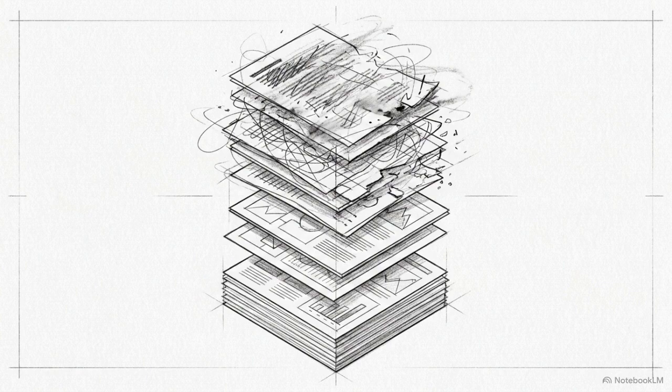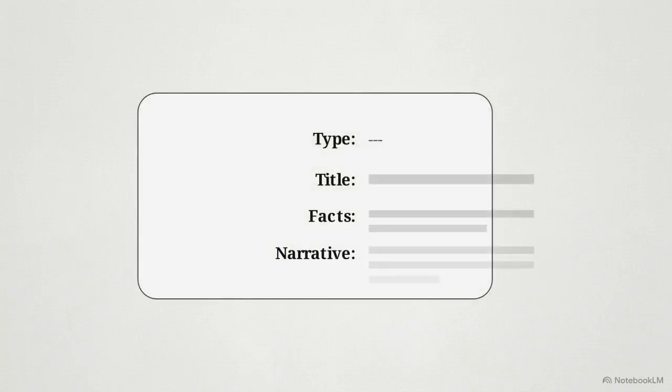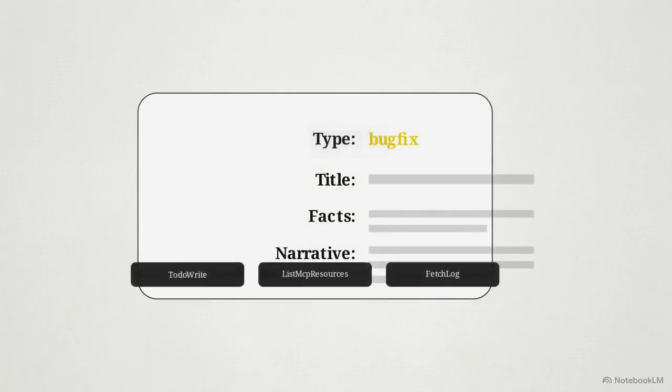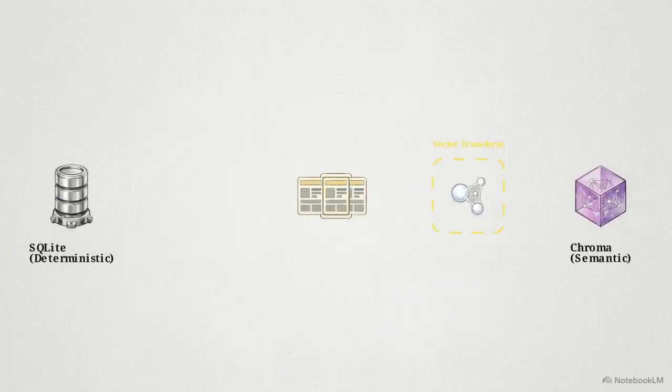Unstructured text dumps, like typical Markdown file inclusions, often lead to context dilution. As the file grows, the model's adherence to instructions begins to decay. To maintain precision, Claude Mem forces the summarization engine to output data into a rigid TypeScript schema. Memories are classified into specific types, like bug fix. Once structured, this information is routed into a hybrid storage layer for speed and conceptual relevance.